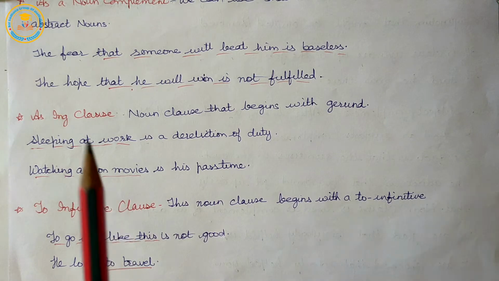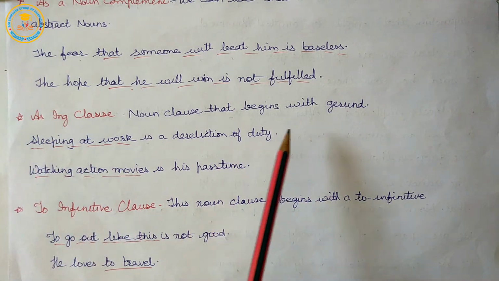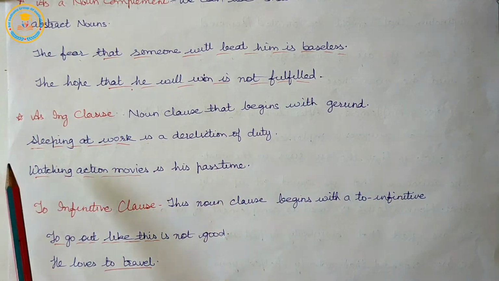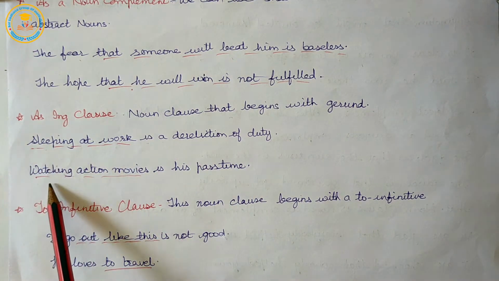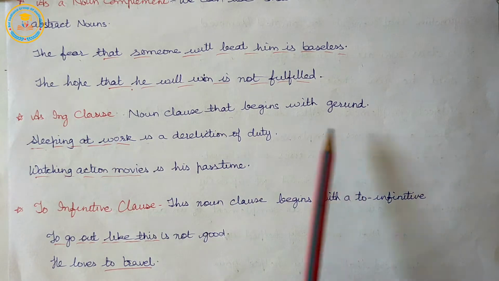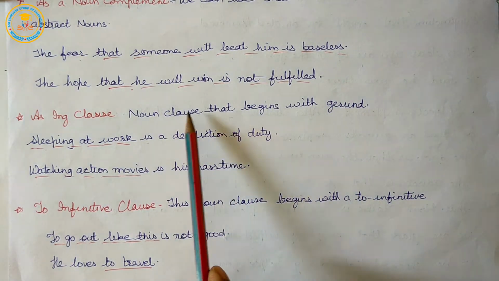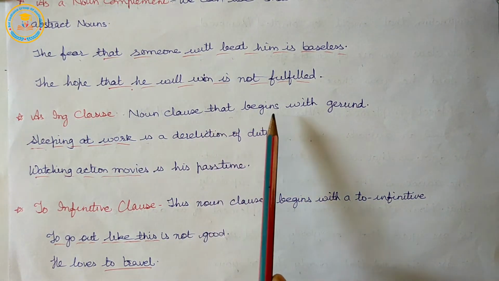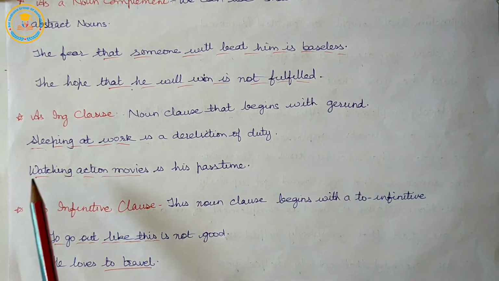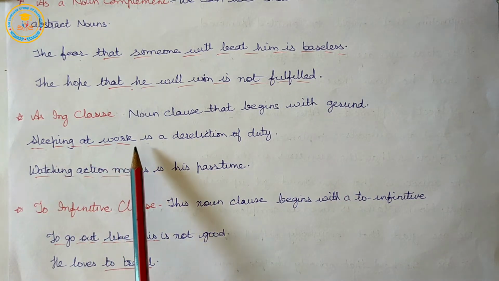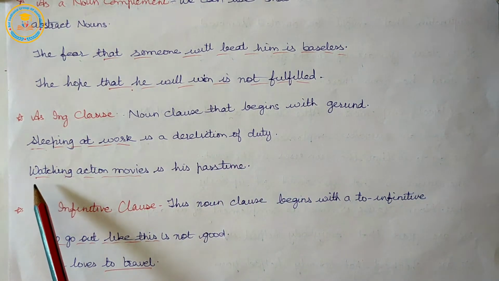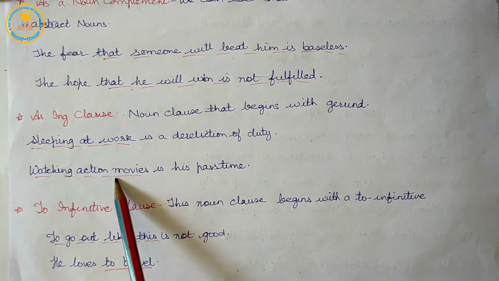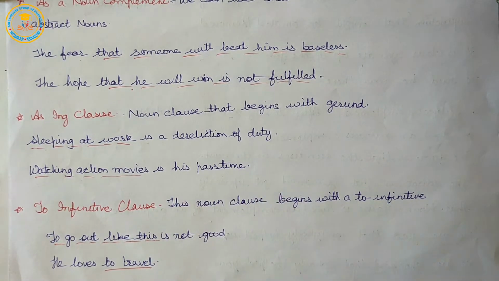So, noun clauses with gerunds begin with a gerund, verb plus ing, like sleeping or watching. So, a noun clause can also be used in a sentence that begins with a gerund. Sleeping at work is a dereliction of duty. Watching action movies is his pastime.